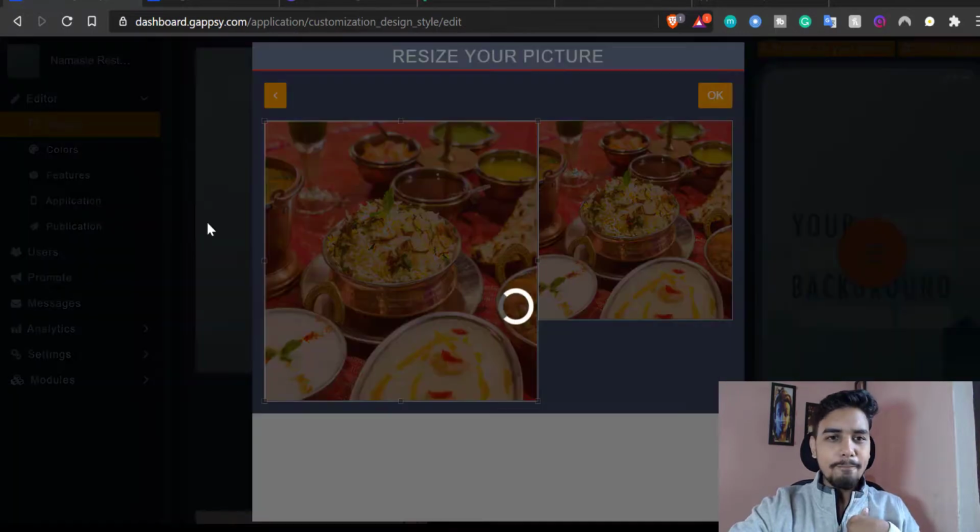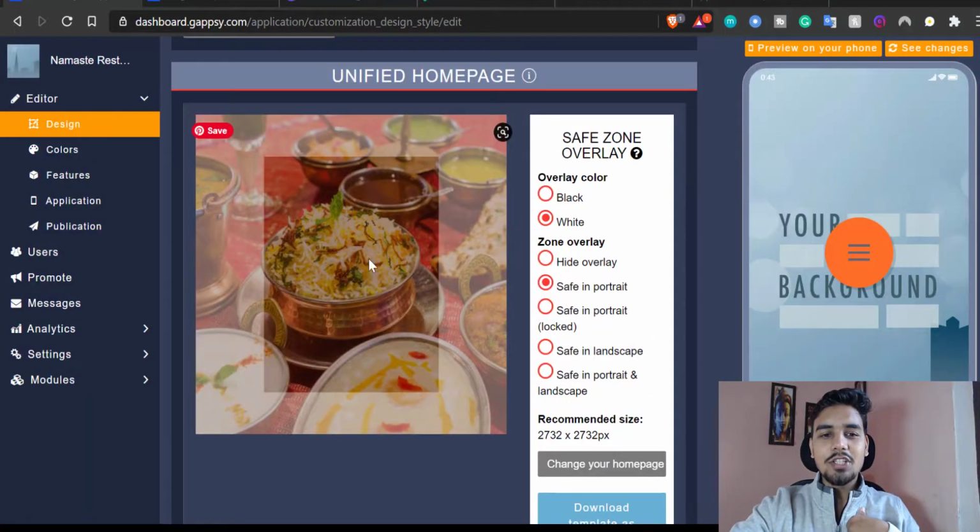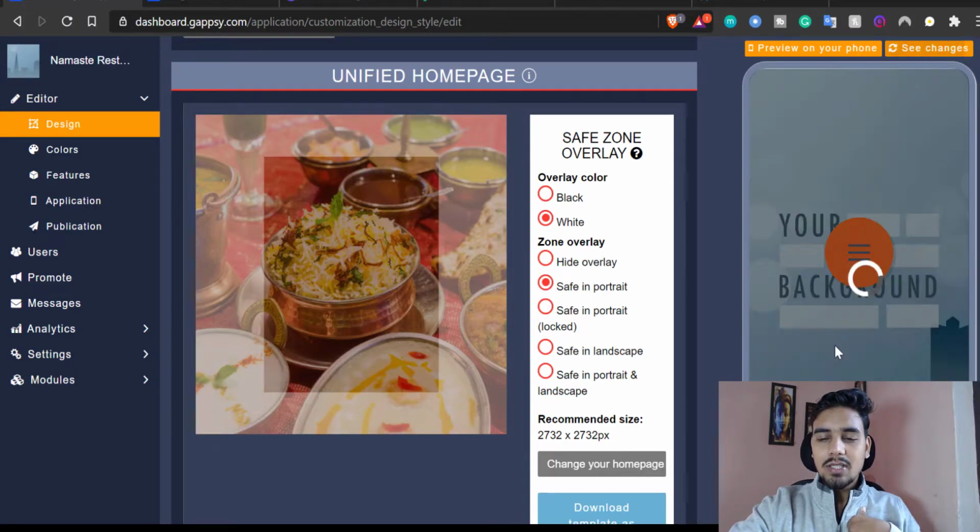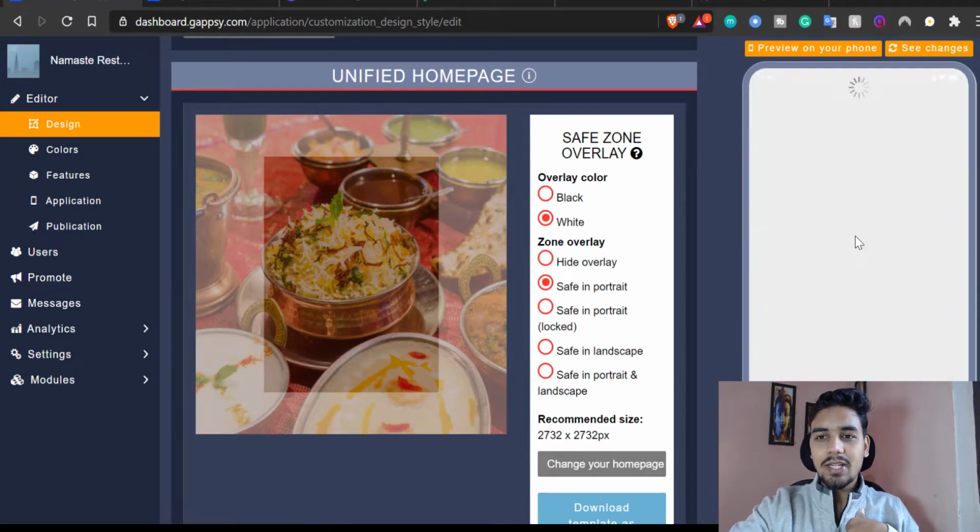So I'll click on OK, and now you can see I have changed my layout, right? And if I click on see changes, then I can also see the changes reflected in my right panel.